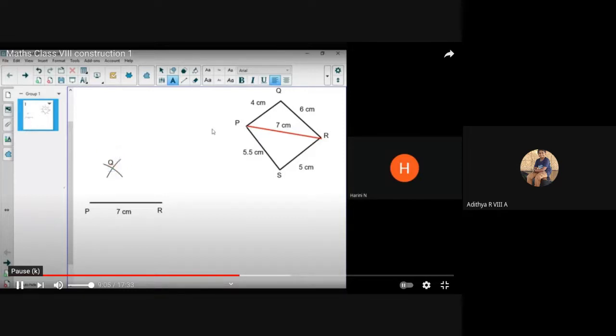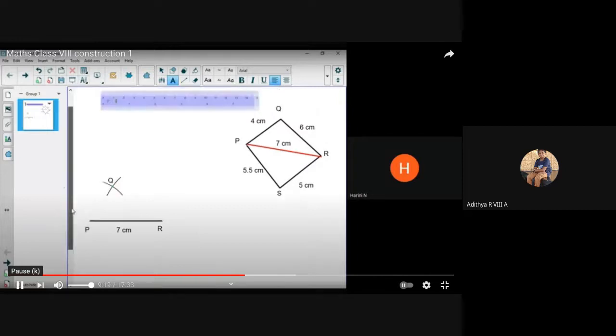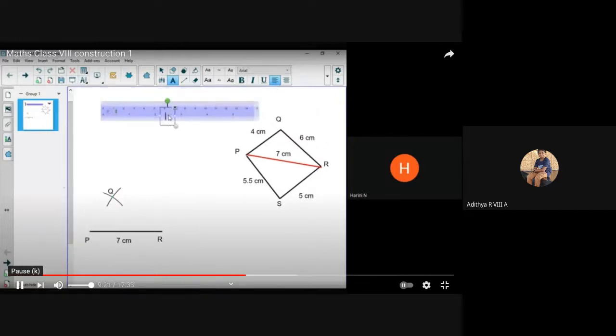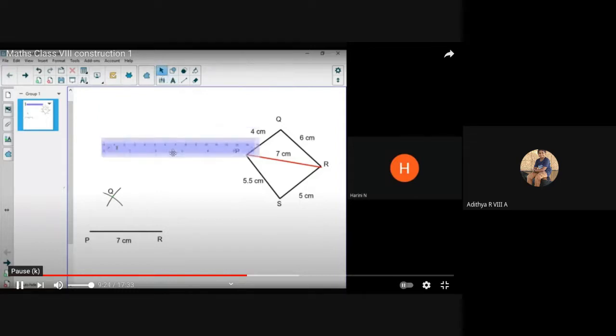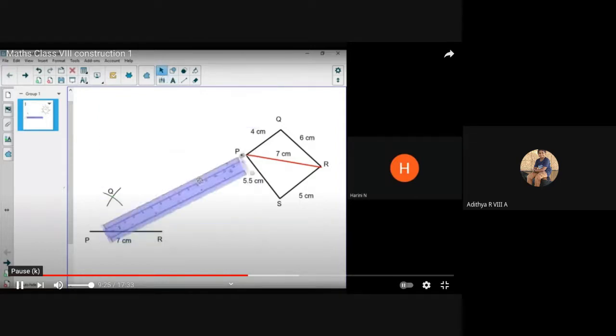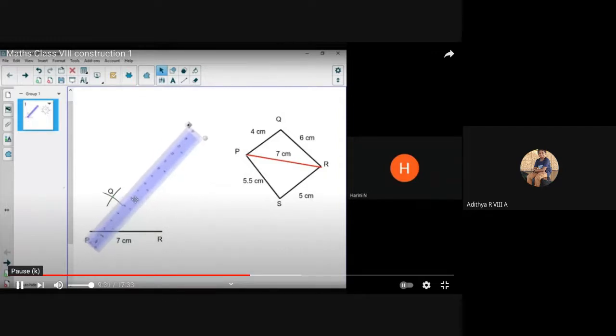Right? So once you got this Q, then what? You have to take your scale and draw PQ and QR. That means you're going to join P and Q, Q and R. So take your scale again. Bring it down here. Maybe you have to turn it around a little. Keep it along P and Q. Right? You have to keep it carefully. You will keep your scale like that. Slightly, maybe you can move.